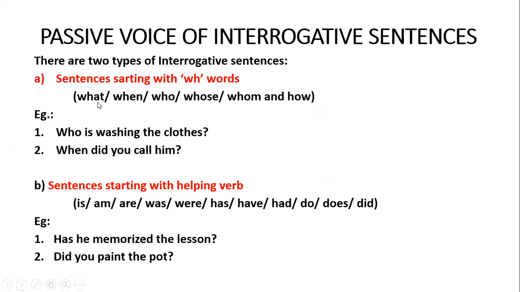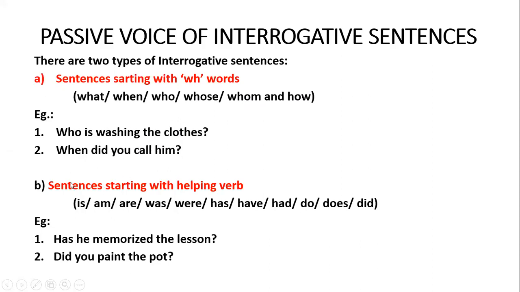WH means what, when, who, whose, whom, and how also. Although it is not W, we again consider it in WH because it also contains W and H. So these are the kind of words with which our interrogative sentences start. Example: Who is washing the clothes? When did you call him? So these are a kind of interrogative sentences.